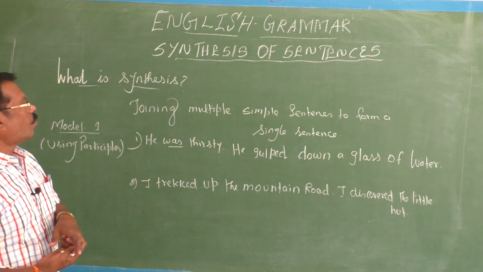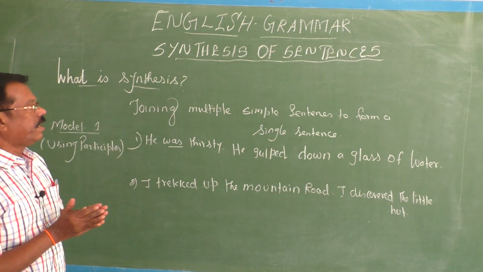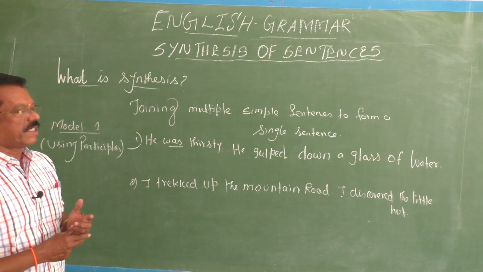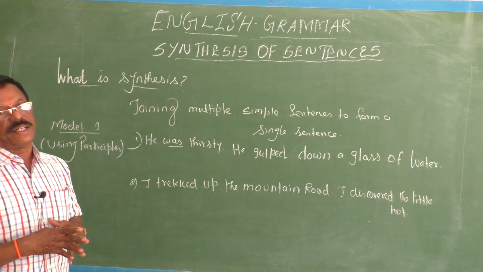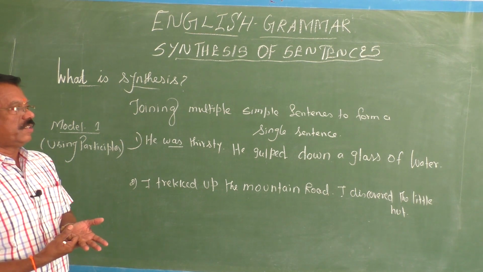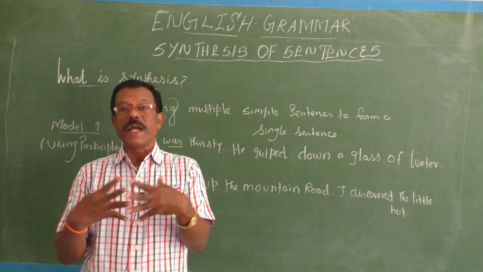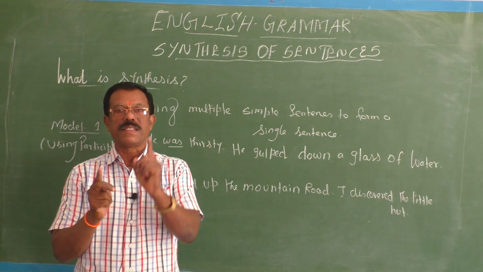Okay, let's begin with what is synthesis. Synthesis is nothing but a process of joining multiple simple sentences to form a single sentence by using connectors, maybe coordinating conjunctions. So, many sentences here you may combine together to form a single sentence.